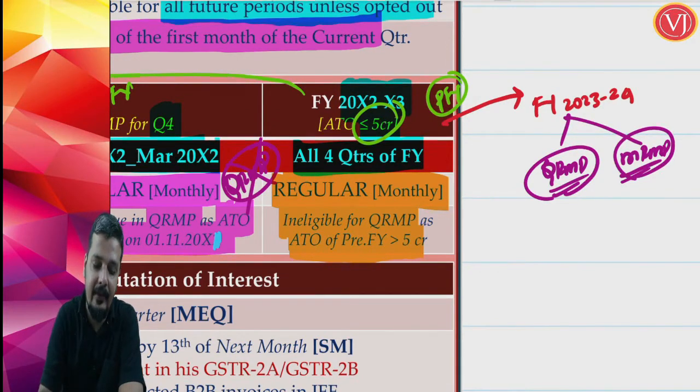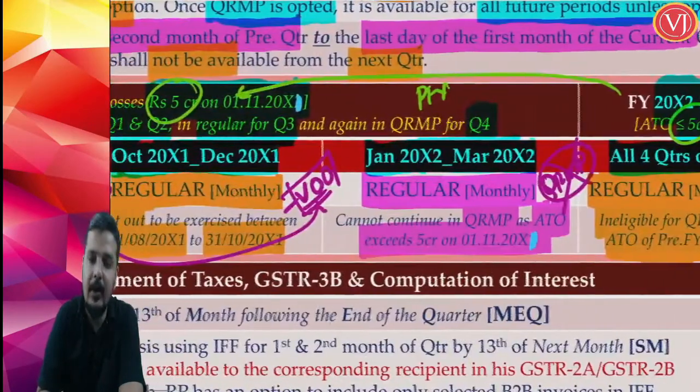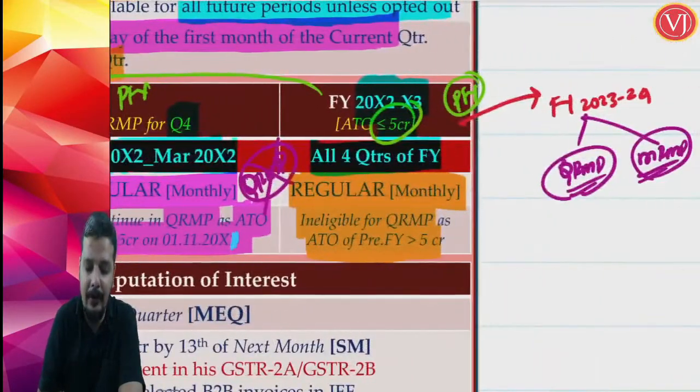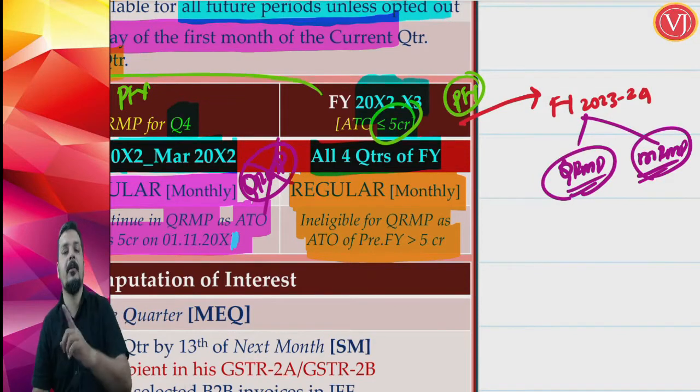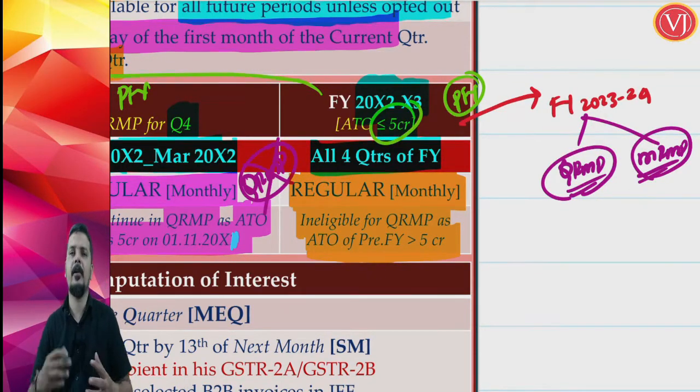But as regards financial year 22-23, the previous financial year is financial year 21-22, where its turnover has already crossed 5 crores on 1st of November 2021. For that purpose, understand that he is not at all eligible for the QRMP scheme for the entire financial year 22-23, because its previous financial year aggregate turnover has already crossed 5 crores. He has no option but to go for the MRMP scheme. And you can keep on continuing that example. So eligibility always depends on the previous financial year aggregate turnover.